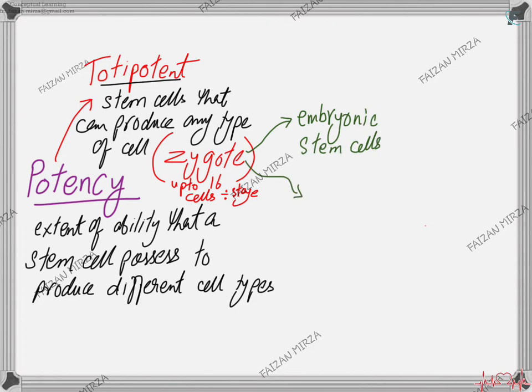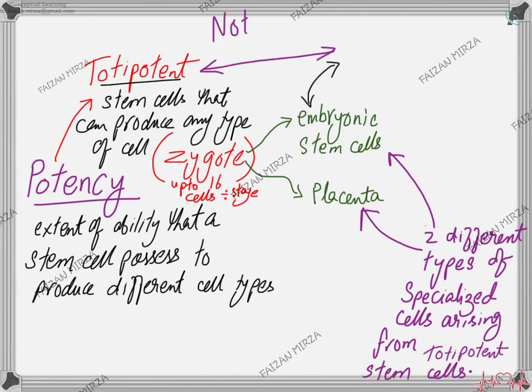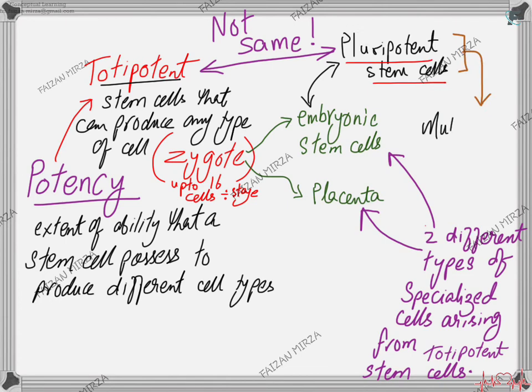It can form embryonic stem cells, and it can form placenta. Both are two different types of cells, and they both have specialized functions, and they both are specialized cells arising from totipotent stem cells only. Embryonic stem cells can then differentiate into pluripotent stem cells, which can then further form multipotent stem cells. As the cells are dividing, they keep on losing their potency.